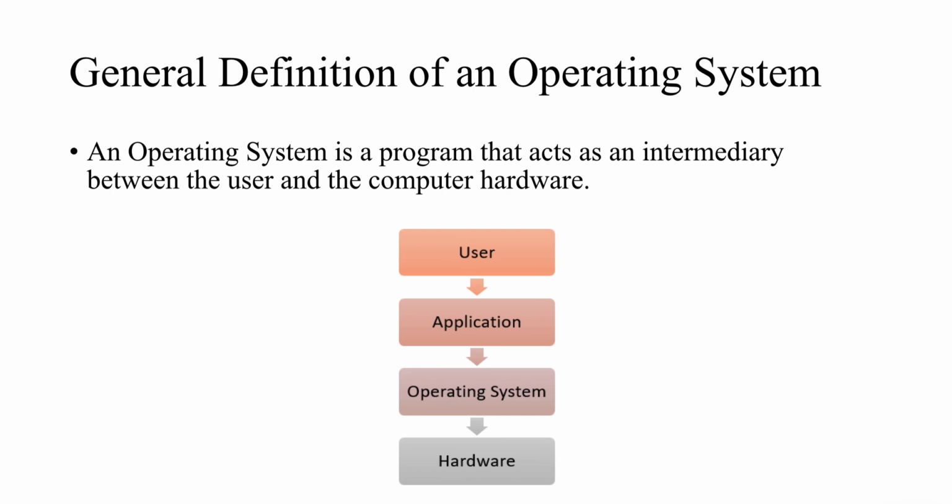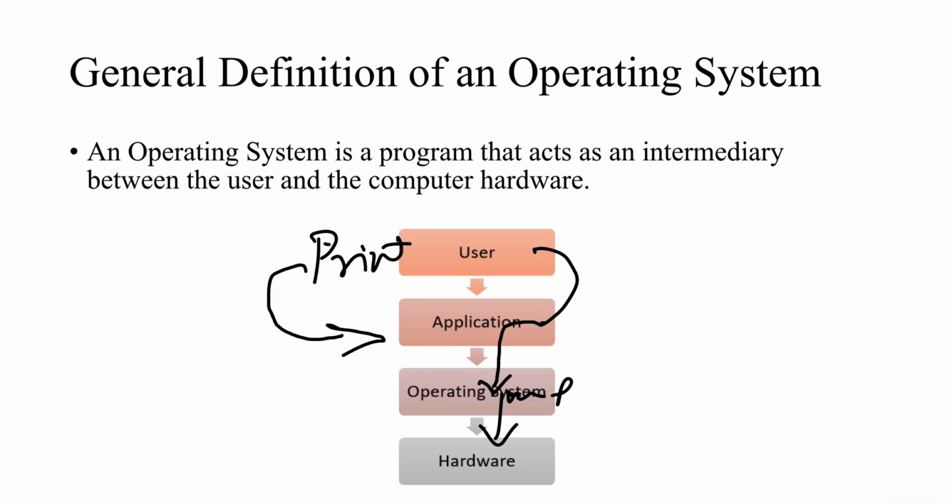And as I told, using the application, when the user contacts the operating system, it would discuss with the processor and in turn communicate with hardware. So if I want a print as a user, I will go to the printing application and give Control P. What happens in that case?